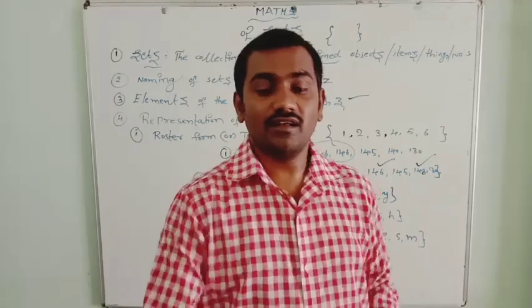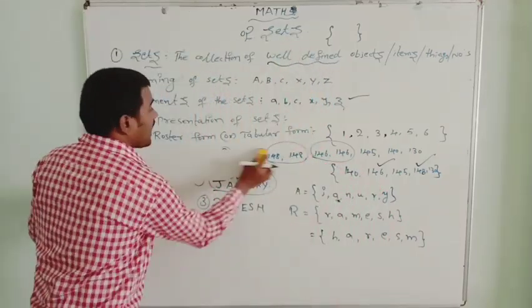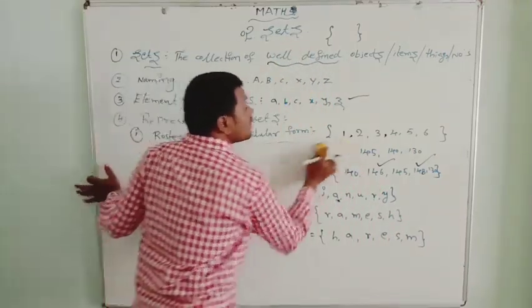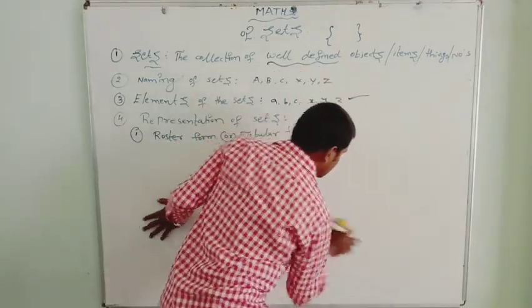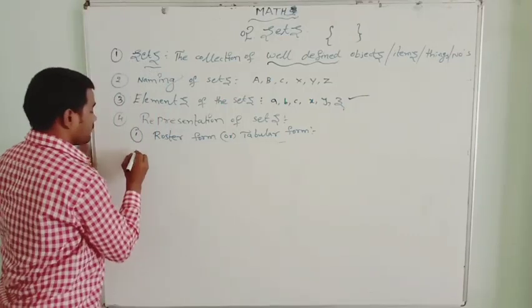Next, the next type of representation is known as set builder form. Okay, set builder form. The second one.